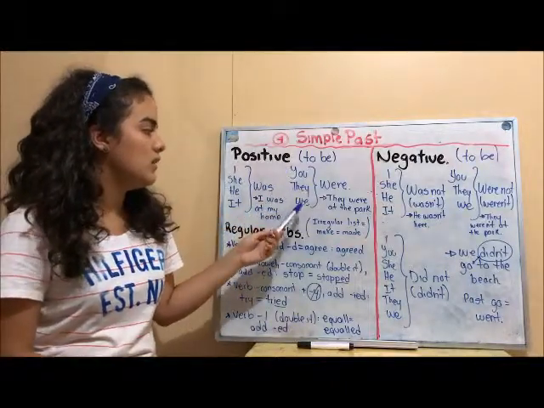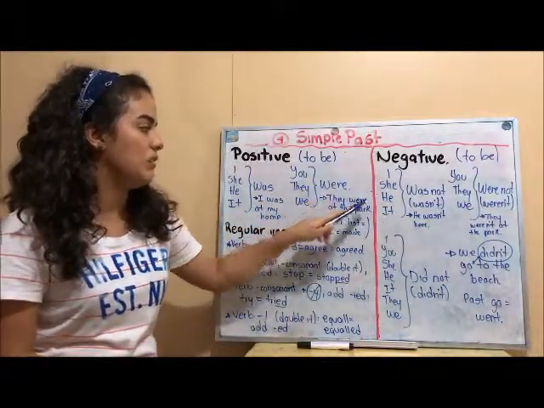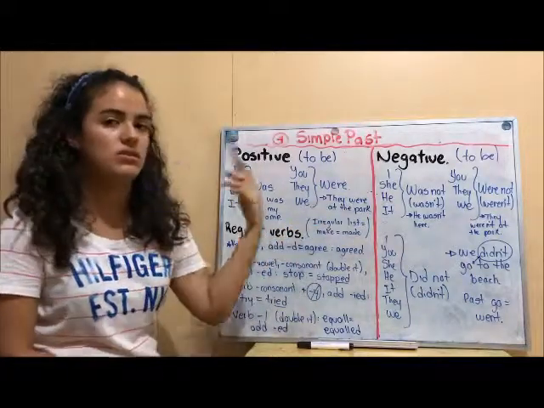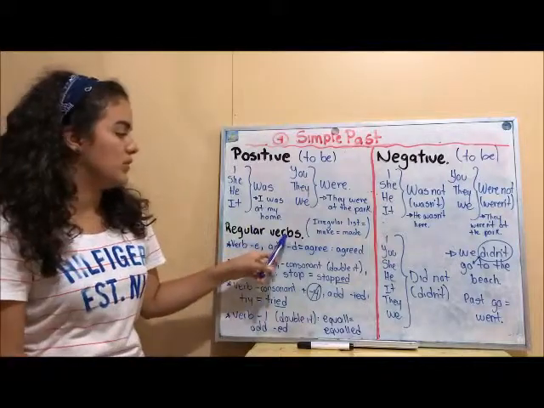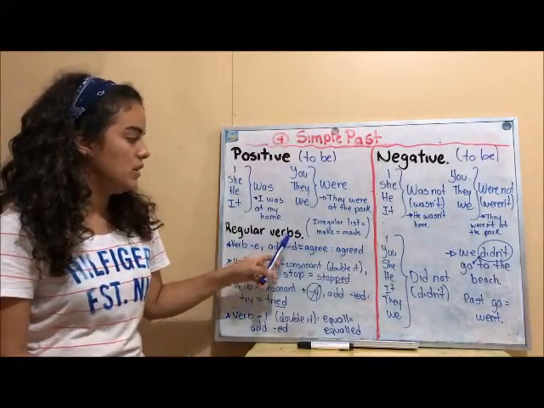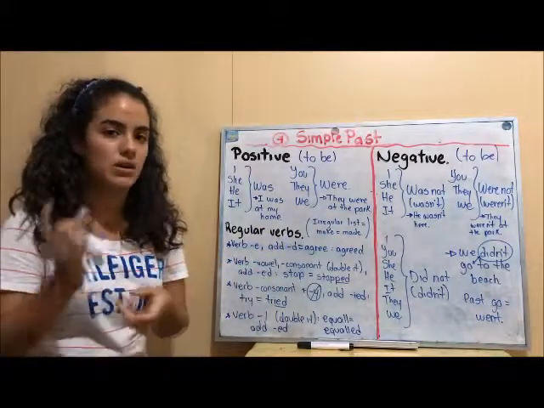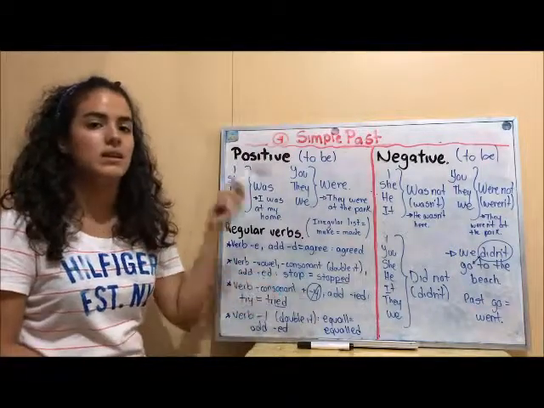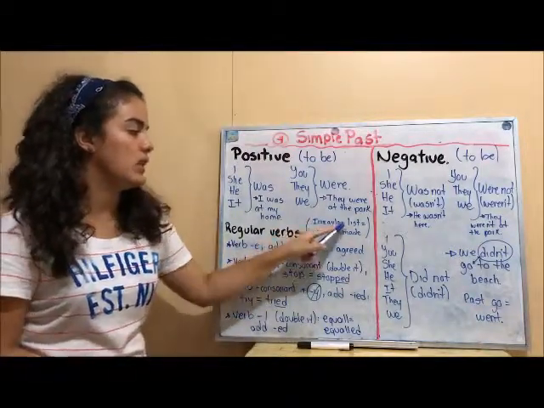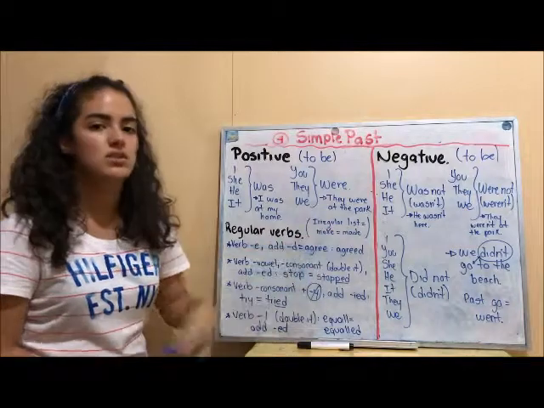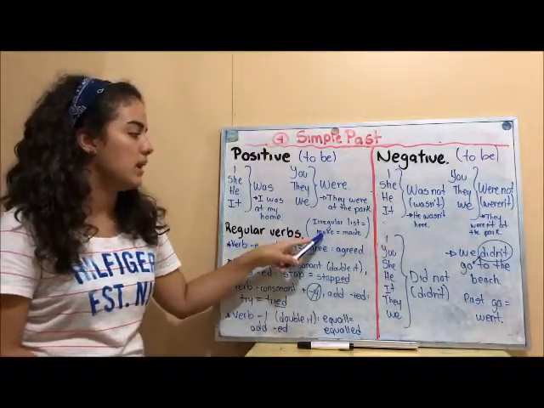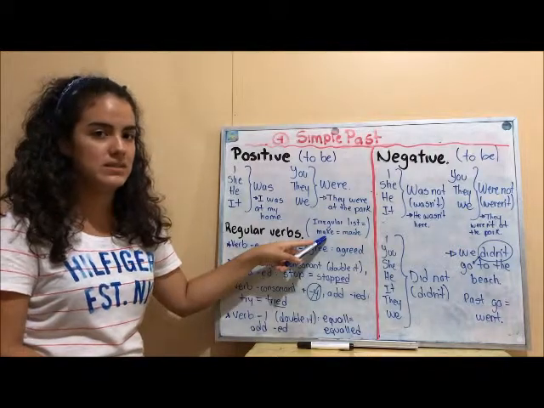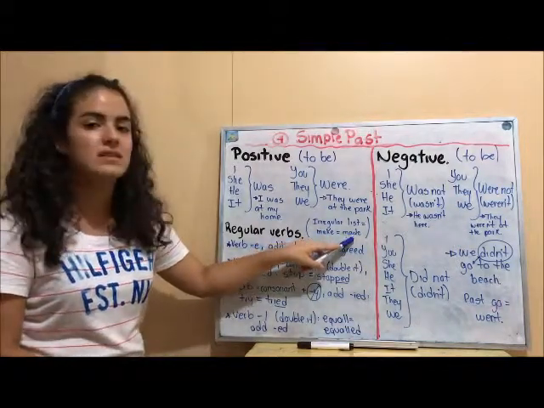You, they, and we use were. They were at the park. Ellos estuvieron en el parque. And now we have the regular verbs. For the regular verbs, we just need to add some letters to make them past. But for irregular verbs, we need to learn a list of a lot of irregular verbs, like make, it's a verb in present, but in past it is made.